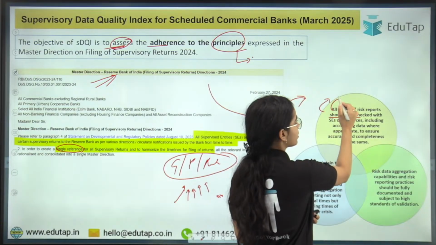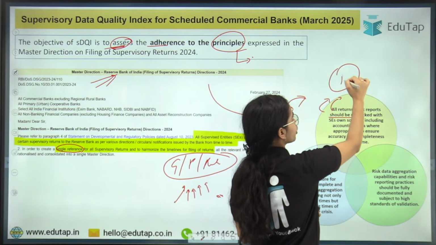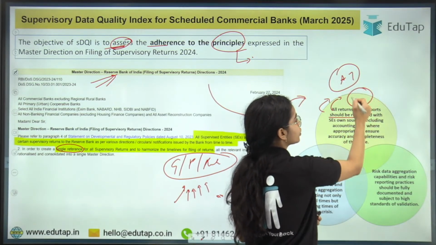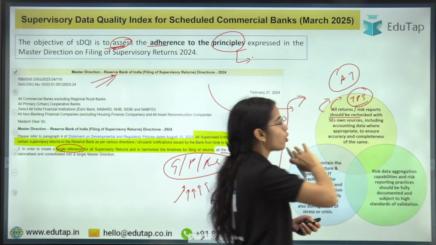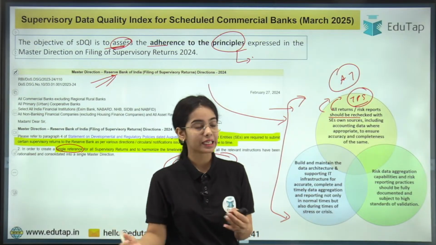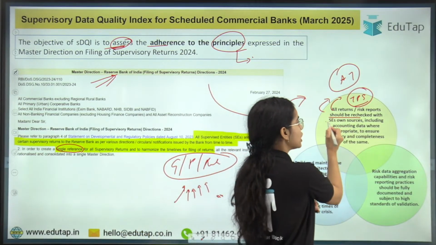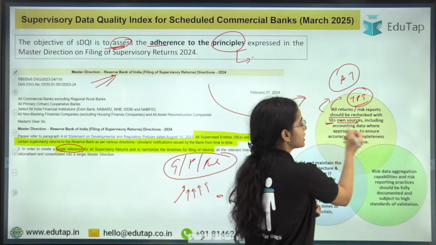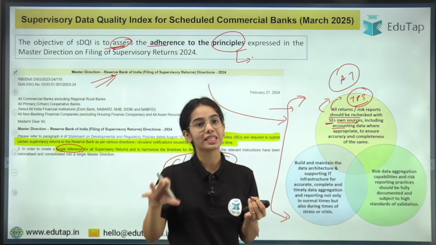All returns and reports generated through automated tools, through third party systems, or through any other means should be rechecked with the supervised entities' own sources, including the accounting data that they have.